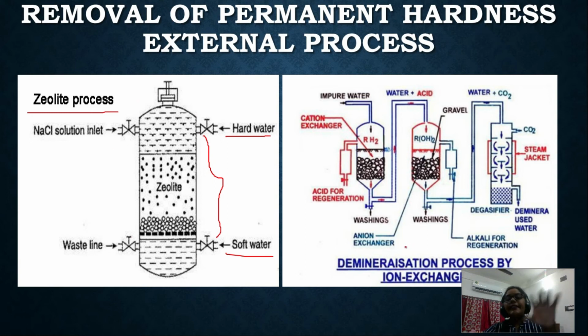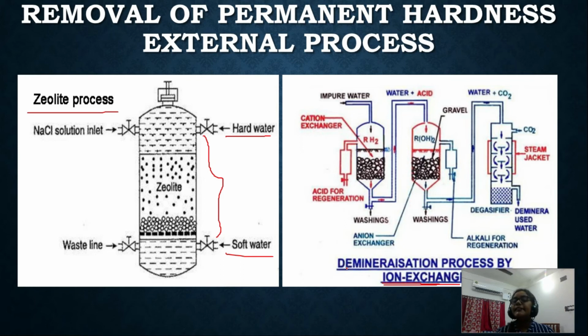Now the next process is ion exchange resin. We also use this ion exchange resin for the demineralization process. Like in the chemistry department, you use distilled water. How do we make distilled water in our lab?